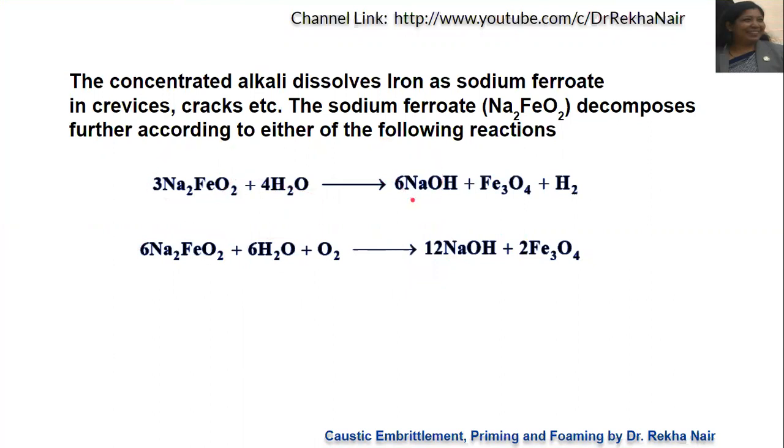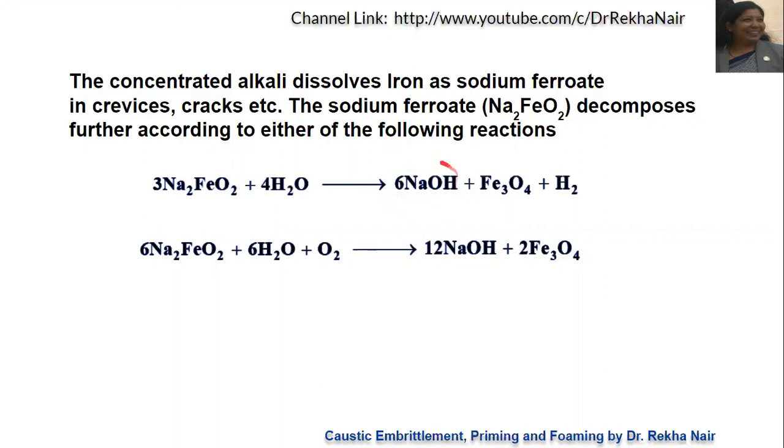We can say that if there is sodium hydroxide, iron reacts with it to form sodium ferroate. It means that iron is changed into sodium ferroate, which means there is corrosion. Iron has reacted with something else to form some other product, so it has already been destroyed. Now you can see in the products themselves there is formation of sodium hydroxide, so more sodium hydroxide is produced during the process itself.